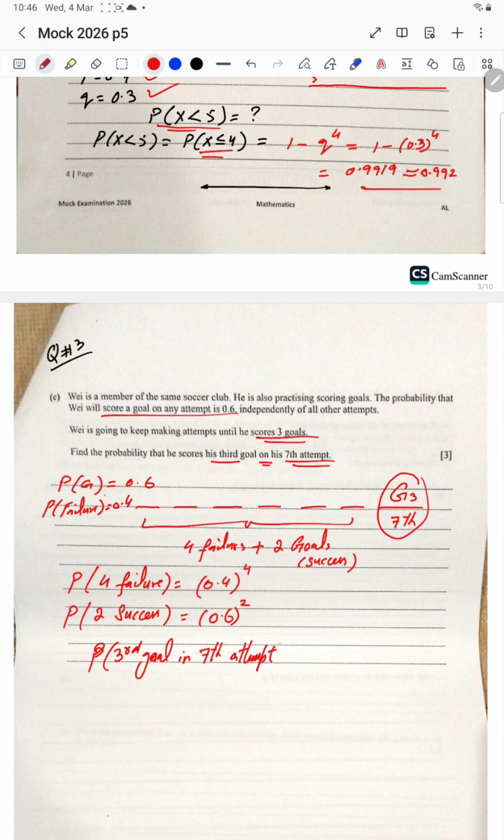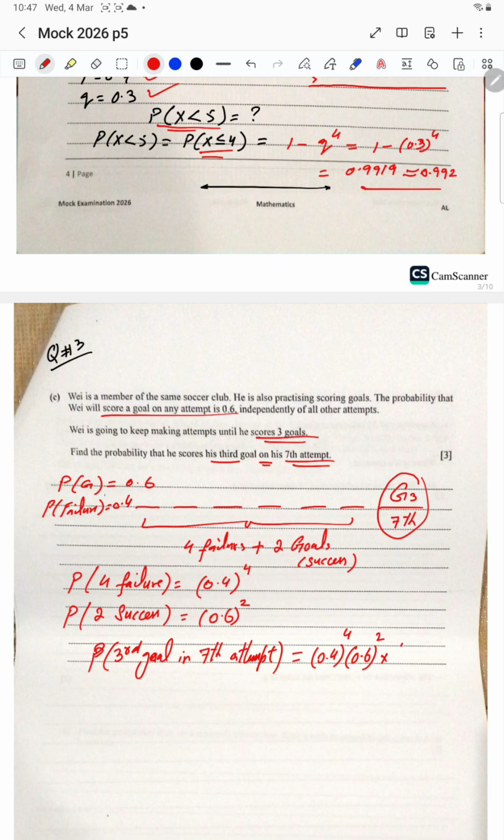You have to calculate this, and that will be: first he will fail in 4 attempts, and in the first 6 he will be successful in 2 attempts, times these numbers can be shuffled because he can make a goal in the first 2 attempts and the rest 4 will be failures, or first and third attempts and the rest, it can be shuffled.